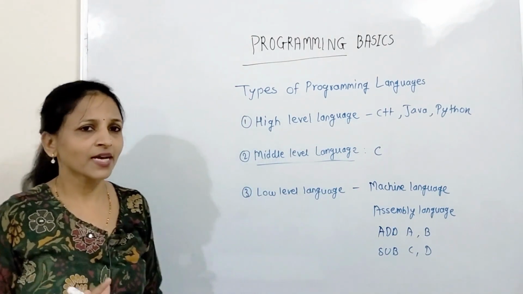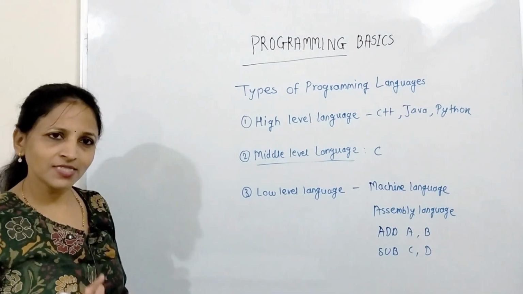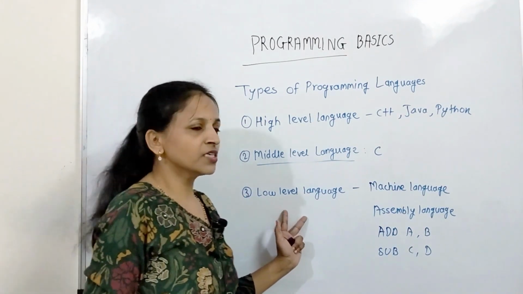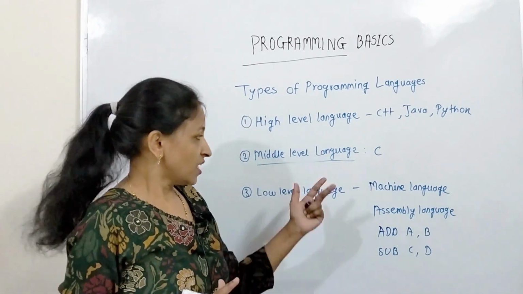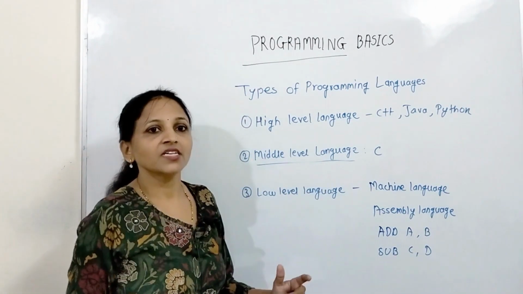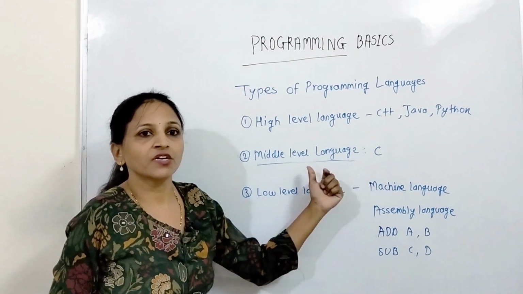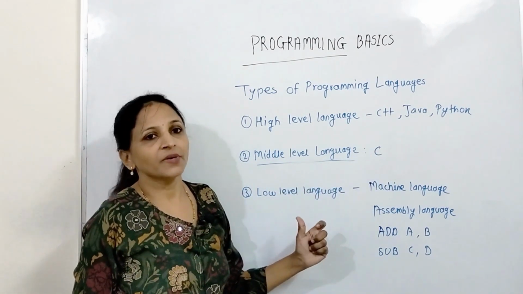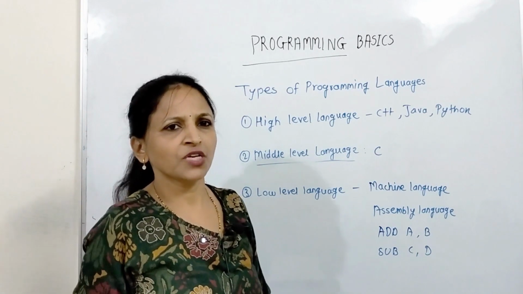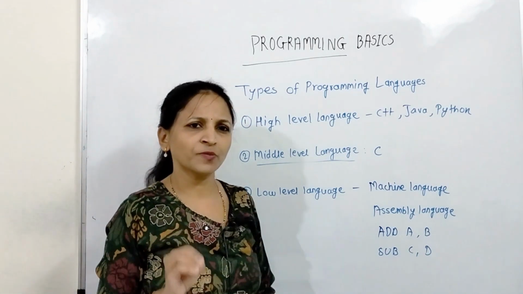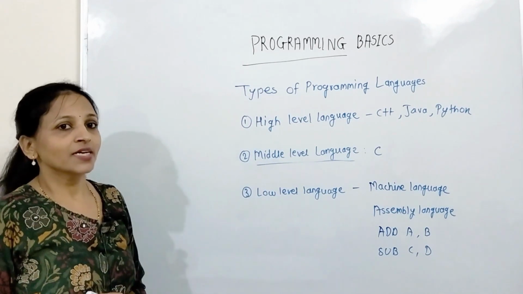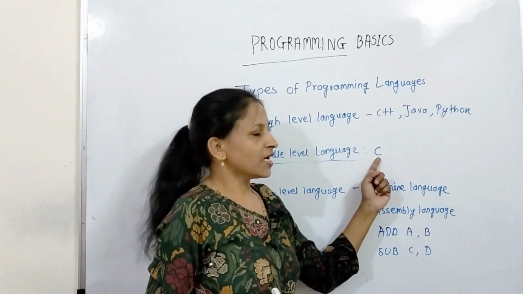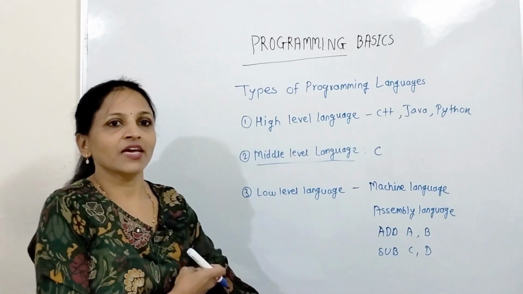Means a programmer can write a program very easily in C language. Again, for the machine it is very easy to understand because there is a language translator. A compiler is required in case of C language to convert that C code to machine language and then it will be executed, but that conversion is much less as compared with high level language code.